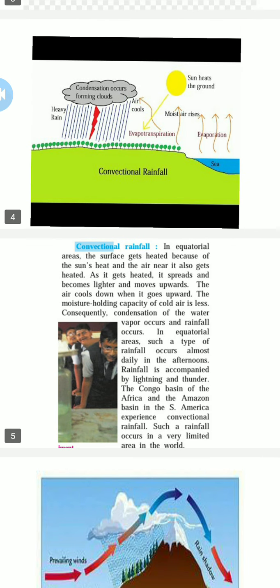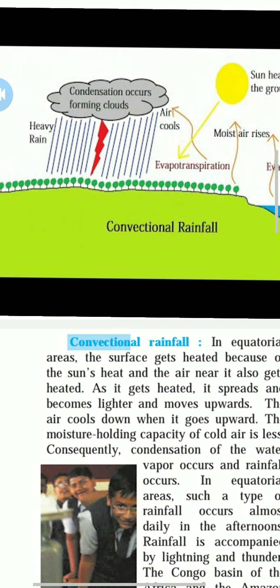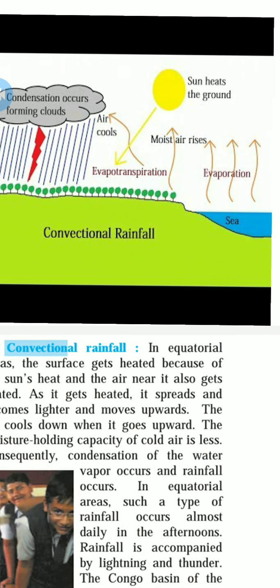This is the conventional rain diagram. See, heavy rain comes when condensation occurs, forming clouds. When the clouds are heavy, they bring conventional rainfall.